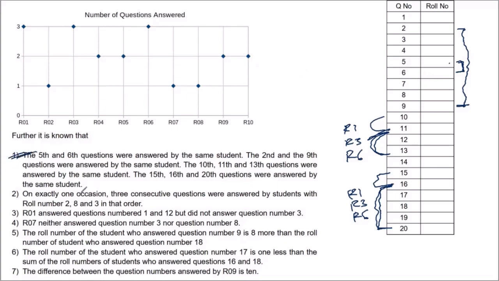Let's look at the second one. On exactly one occasion, 3 consecutive questions were answered by 2, 8 and 3 in that order. Now 2 has answered only one question. 8 has answered only one question. But 3 has answered more than one question. So you will have 2, then 8, and then you'll have 3. This will come in a sequence. You'll have to fit it in somewhere here.